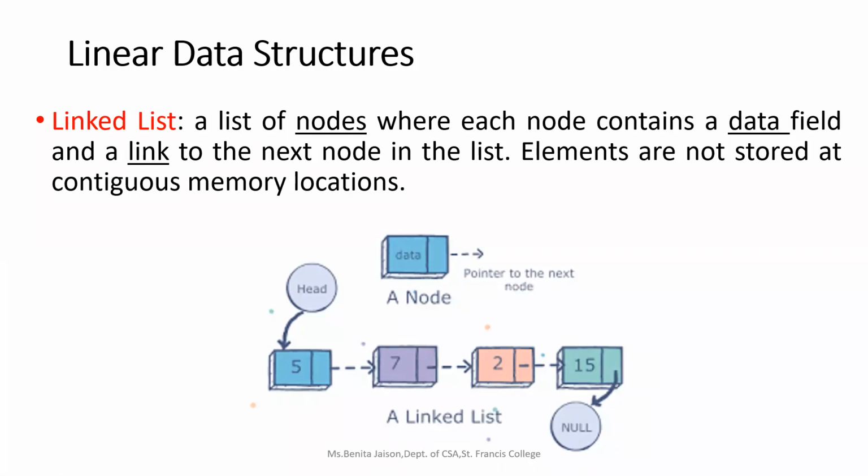We have studied last semester that a pointer can have only two values, either the address of another variable or null, right? So for the last node, it will have a null. Got it? This will be the structure of a linked list. We will learn more about it in the linked list chapter. As of now, for this classification of data structures, we need to write only the definition of a linked list.